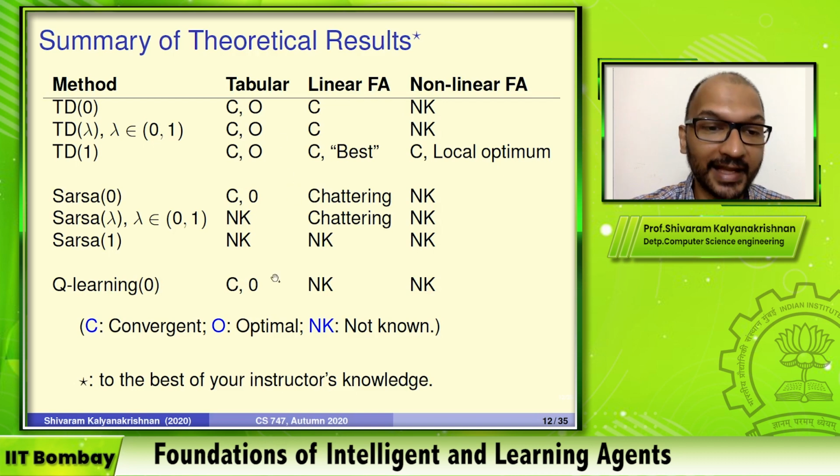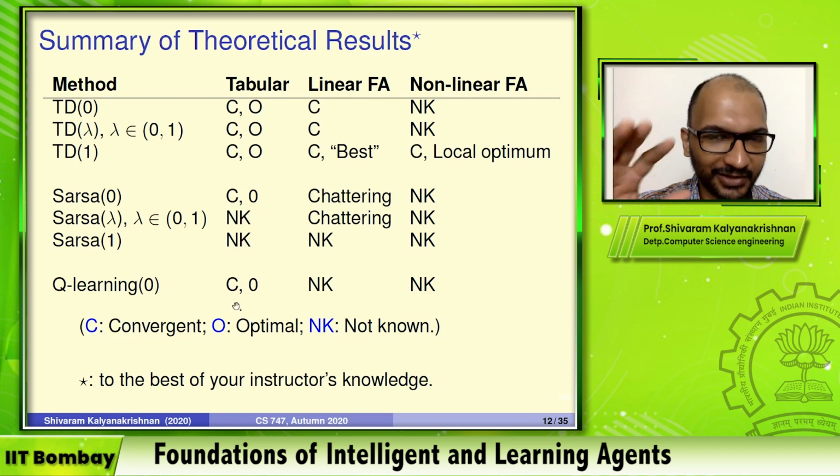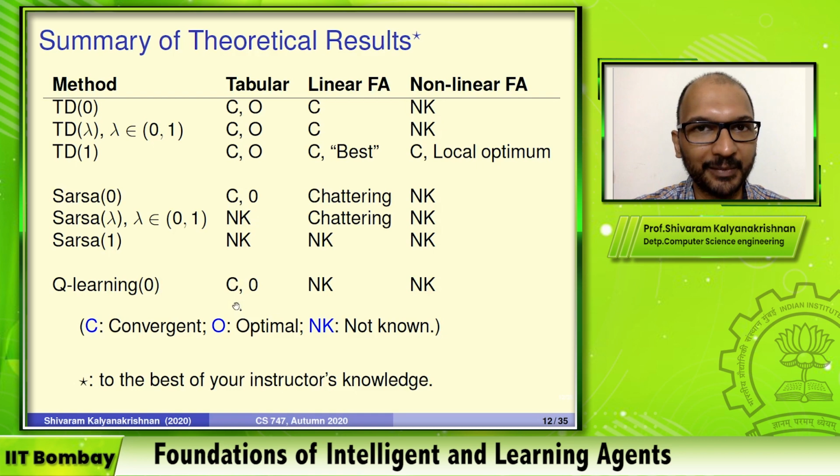SARSA 0 as well as Q learning 0. These are the versions of on-policy and off-policy TD control learning algorithms with full bootstrapping. So it's like a single step, you do a one-step update at each step. They will also converge, and they also converge to optimal behavior, provided of course you do GLIE and things like that. So convergence means you can configure the problem, the parameters, so that you can get convergence in the